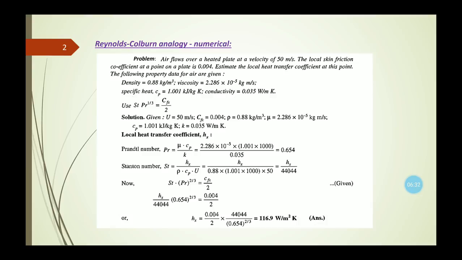The formulas for the Prandtl number and Stanton number, both of these we need to remember, otherwise we will not be able to solve this numerical. If you write these formulas here, and the value of Cfx is directly given in this numerical, we can calculate the final local heat transfer coefficient using the Reynolds-Colburn analogy.